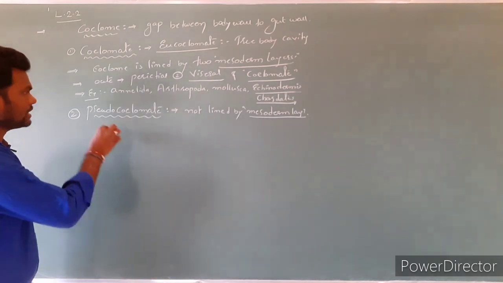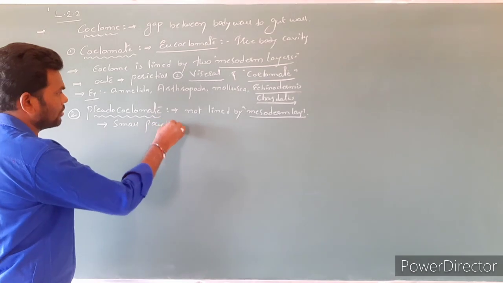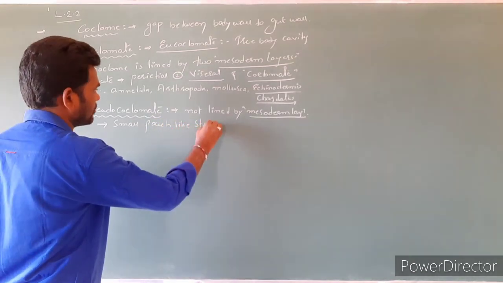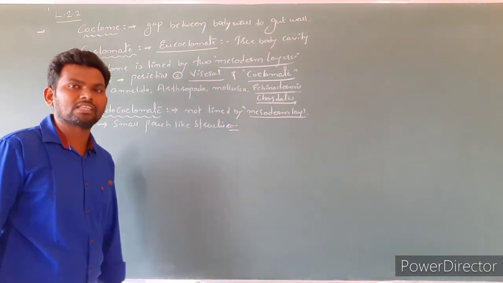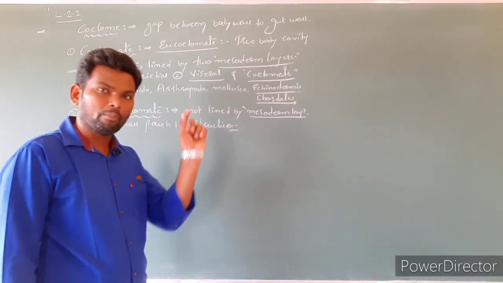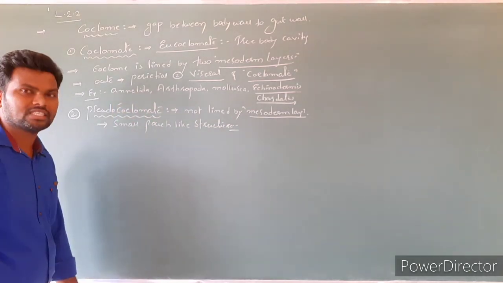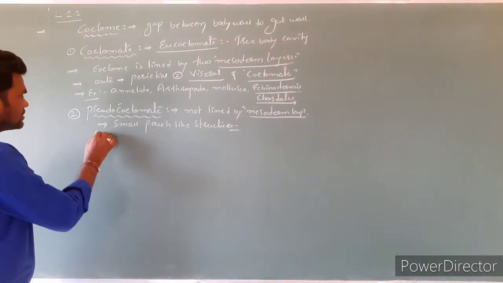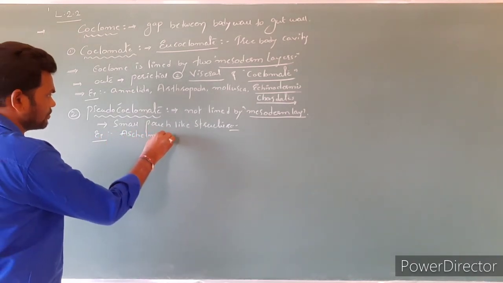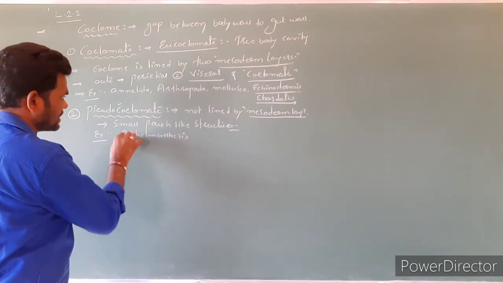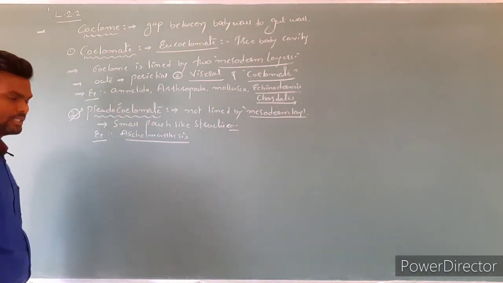But in this case, we can notice small pouch-like structures in the mesoderm region. So such are called pseudocoelomates. Example is Aschelminthes. So this is an example for pseudocoelomates.